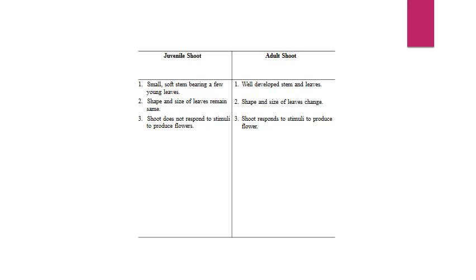Juvenile and adult, you can see the difference. A juvenile or young shoot is a very small, soft stem bearing a few young leaves. Shape and size of leaves remain the same. The shoot does not respond to stimuli to produce flowers. An adult shoot has a well developed stem and leaves. Shape and size of leaves change. The shoot responds to stimuli to produce flowers.